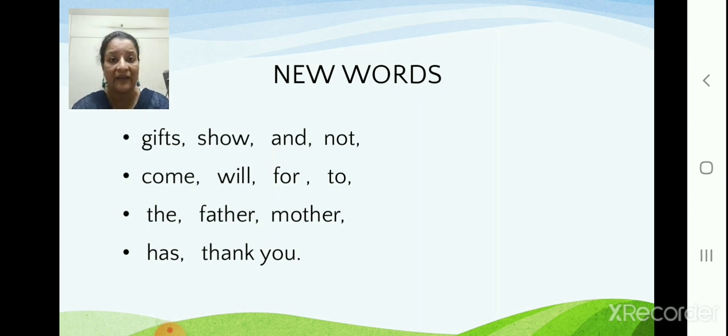Now here we have the new words. New words which are there in this lesson. Here we have your gifts. G-I-F-T-S, gifts. Correct? S-H-O-W, show. A-N-D, and. N-O-T, not. C-O-M-E, come.